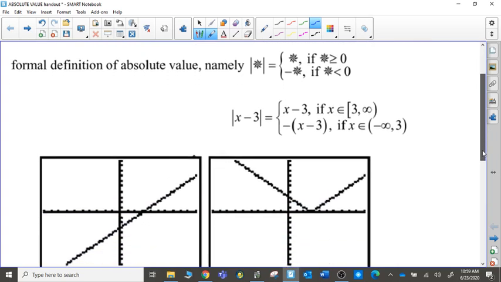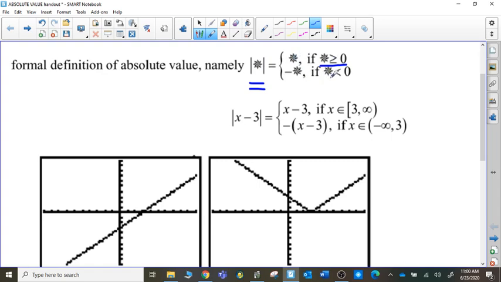A more formal definition came when we were wanting to talk about writing the absolute value without the absolute value signs. And that led to us talking about a piecewise function. When we take some expression in absolute value signs and want to write it without them, if the expression on the inside was greater than or equal to 0, if it was already positive, as distance is a positive measurement, then we wouldn't need to make any changes to that sign.